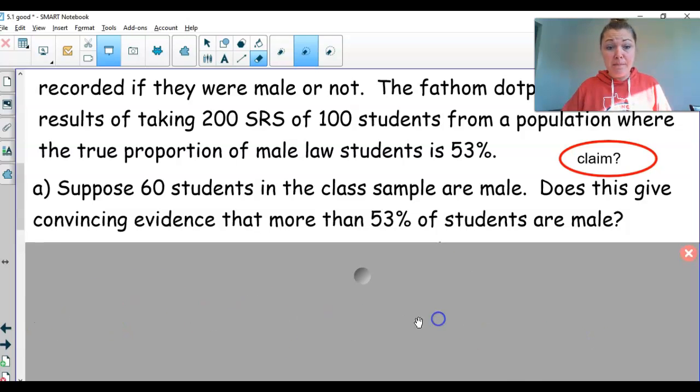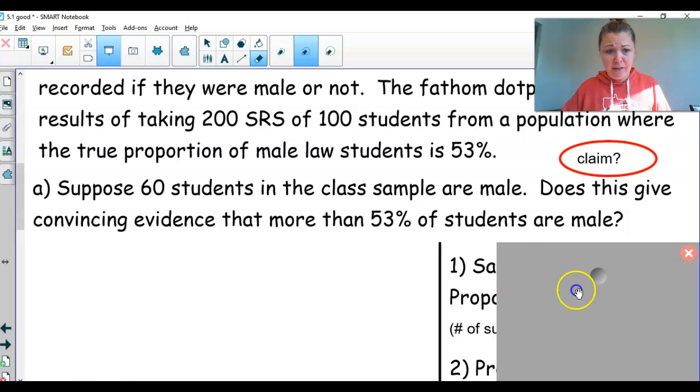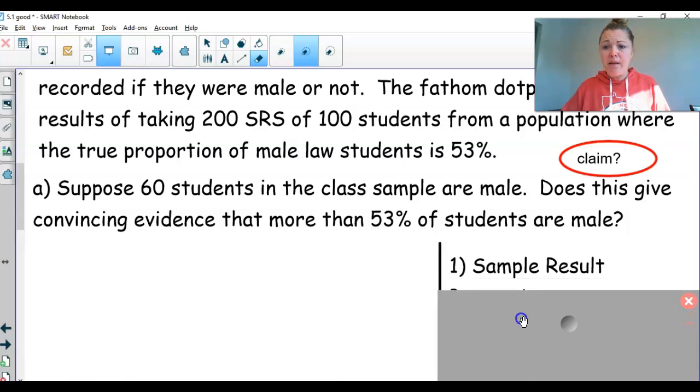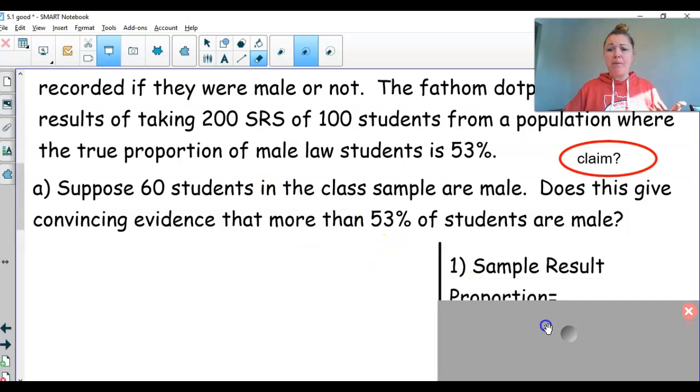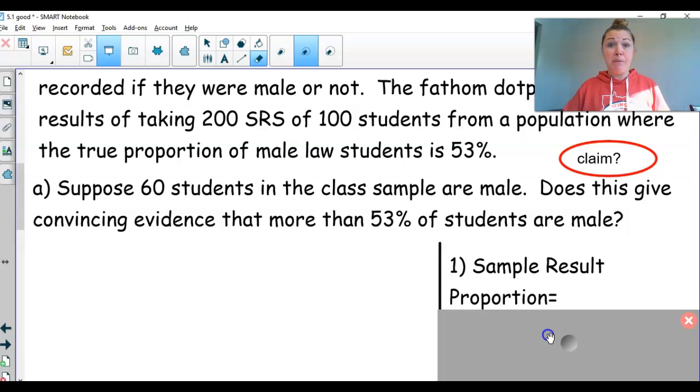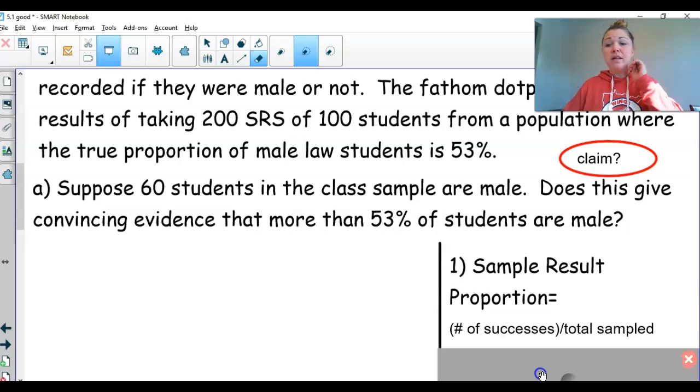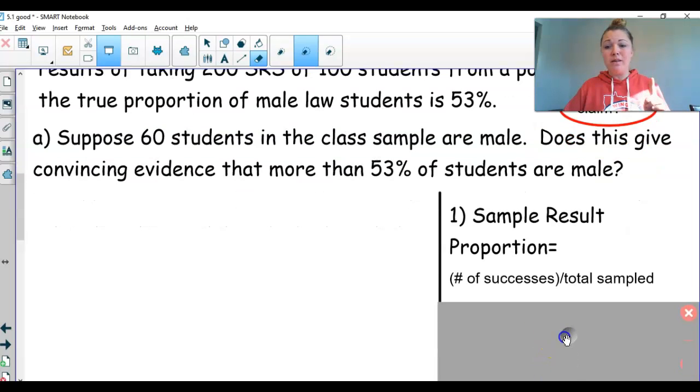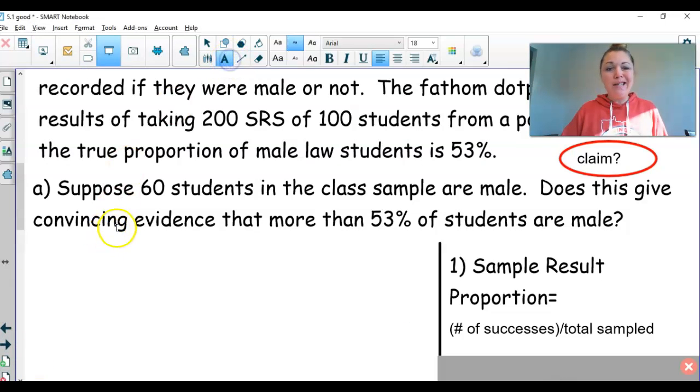And again, we're going to use simulation to answer that question. Step 1, you want to figure out the sample result as a proportion, so the number of successes divided by the total number sampled. What was our success in part A? Our success is that a student was male.